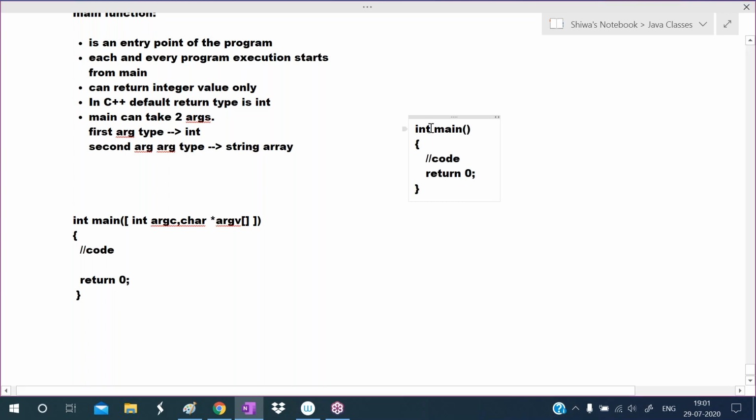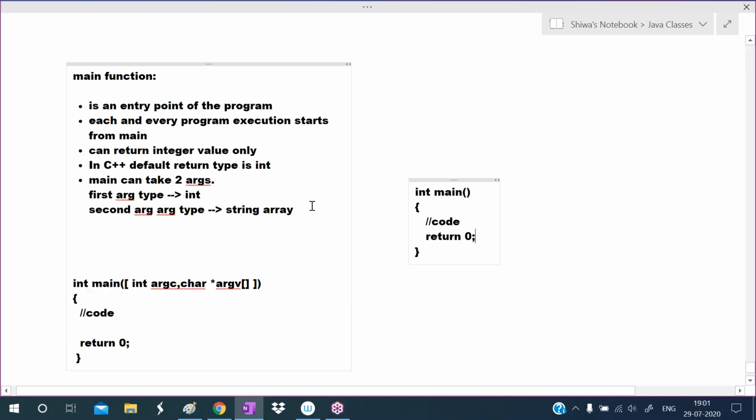Even if you don't write this int, no problem at all. Even if you don't write this return 0, no problem at all. Directly you can write main and code. But for better programming practice, write int here and write the return statement here. In the starting classes I define only one function, that is the main function.